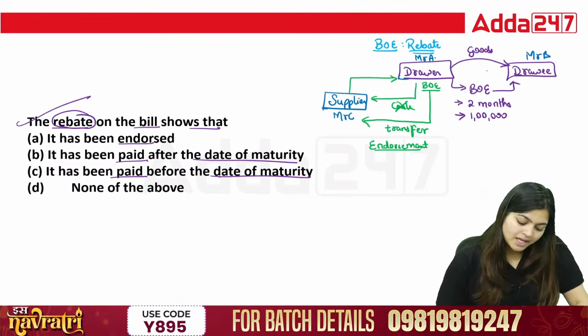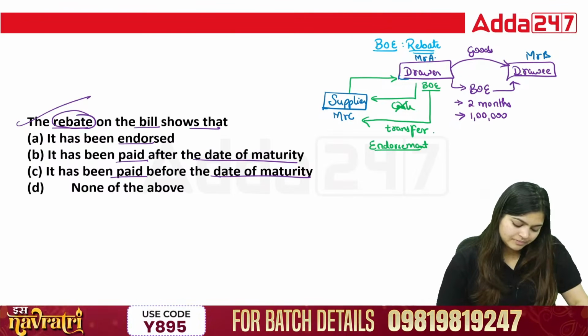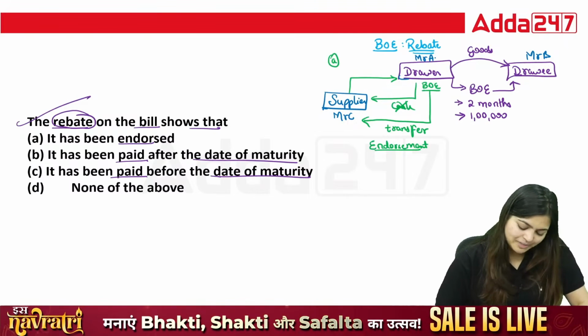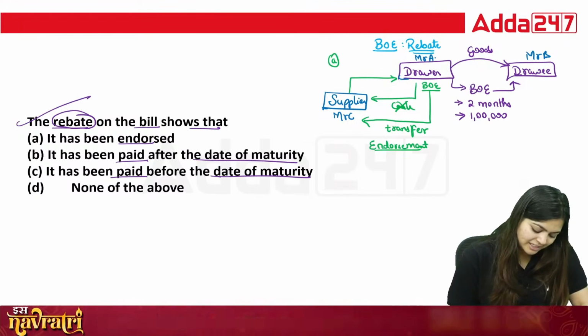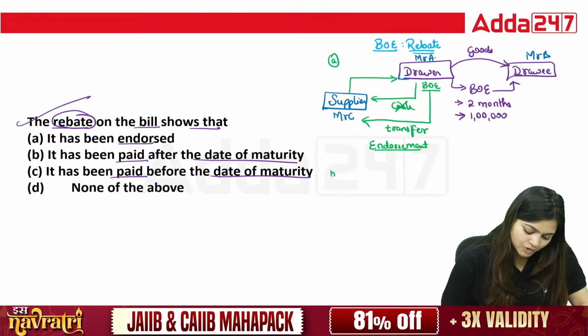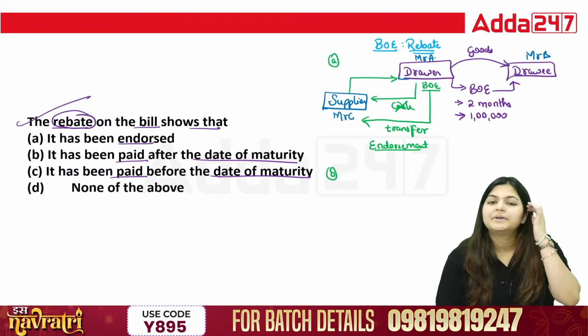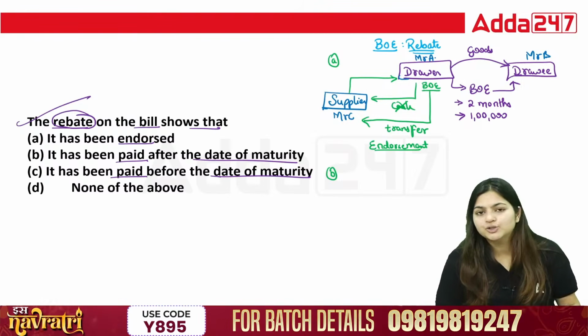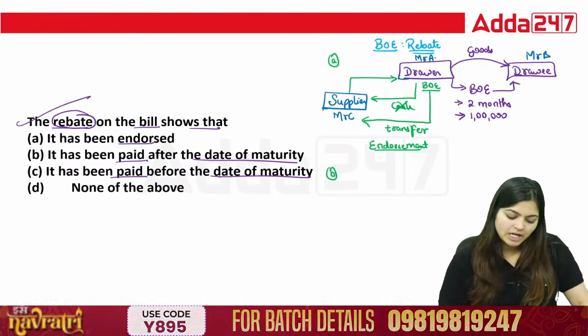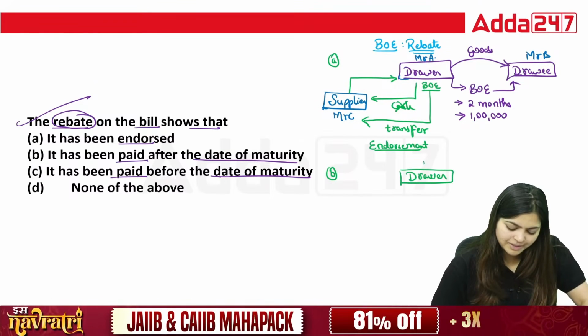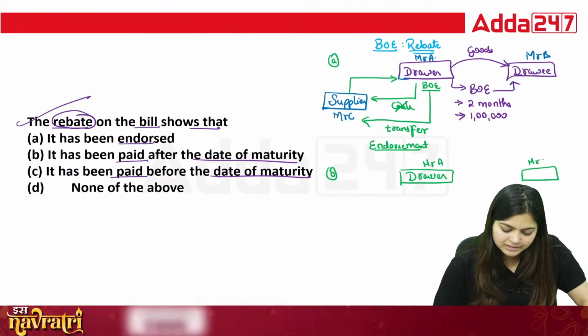I discussed one term, endorsement. I'm sorry, we need to discuss one more term here, that is rebate. Sometimes we get confusion with endorsement, so that's why I discussed it here. Now there is the rebate situation, where again there is the drawer. Same example we are going to continue: Mr. A, and here is Mr. B, the drawee.